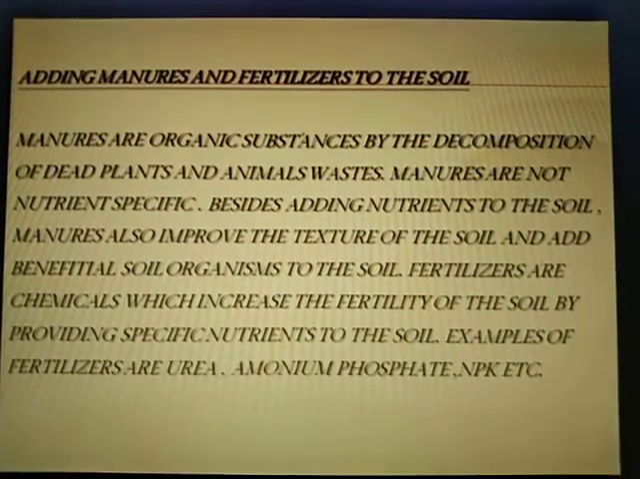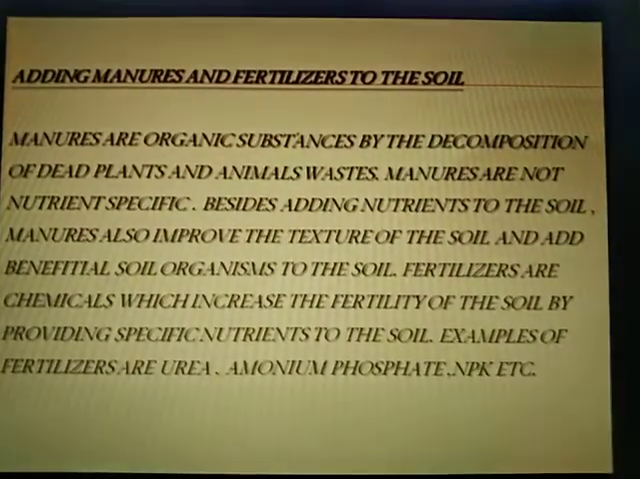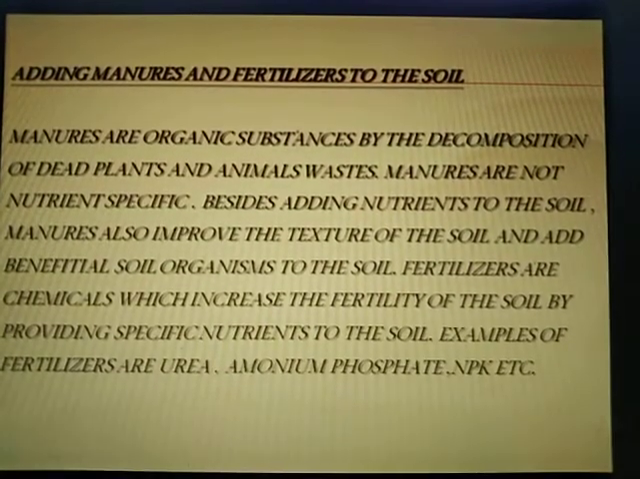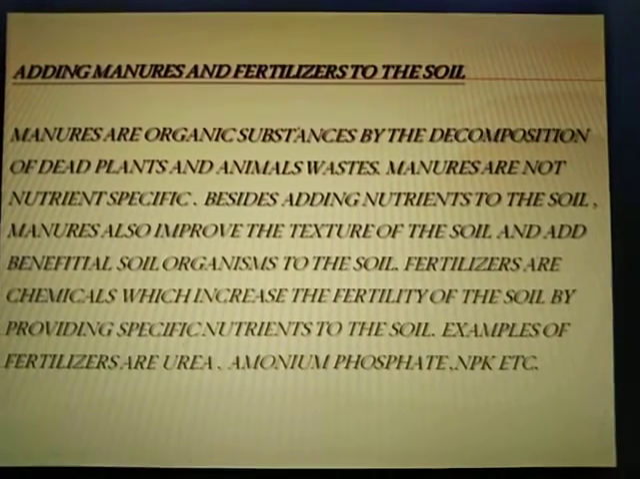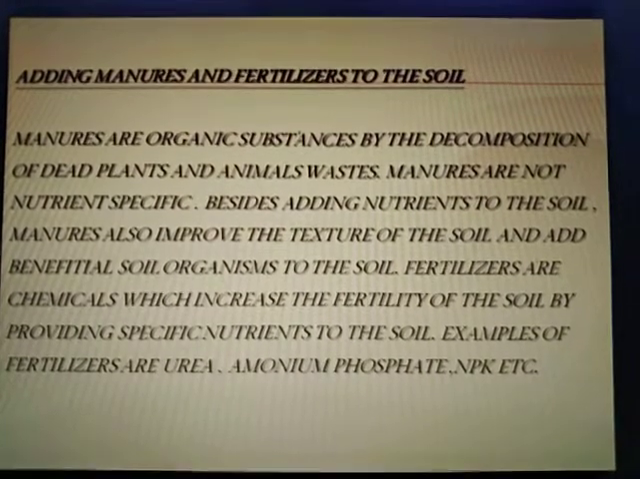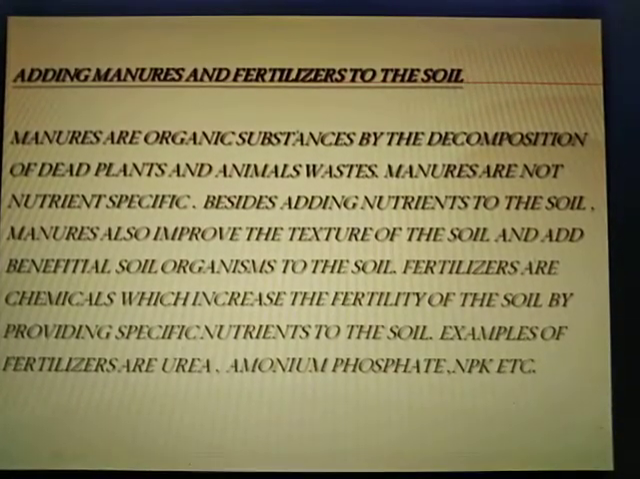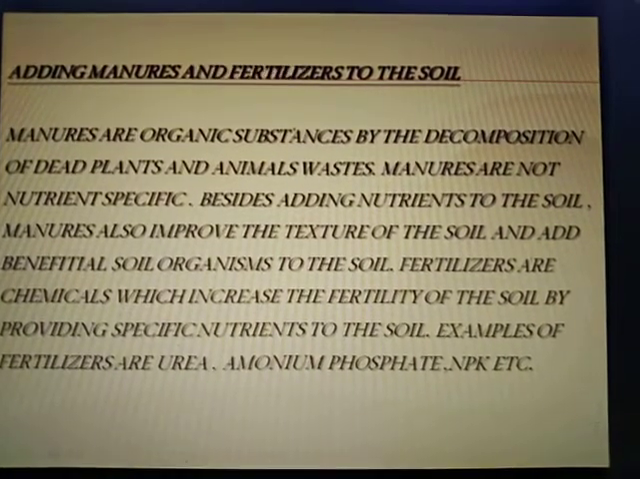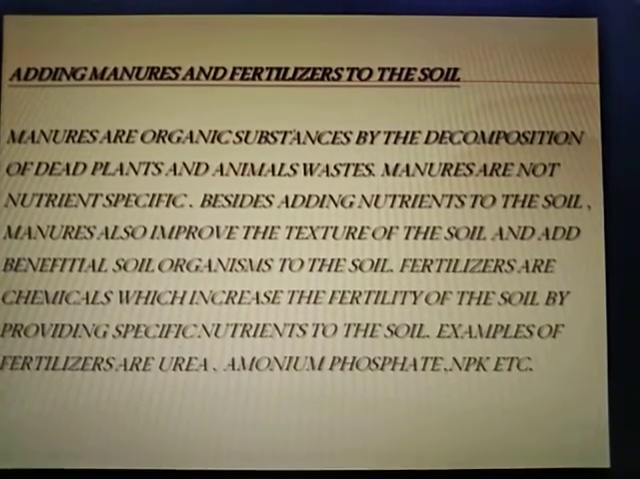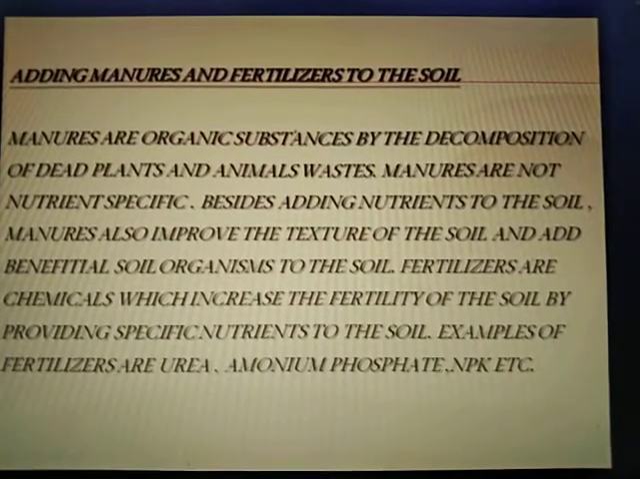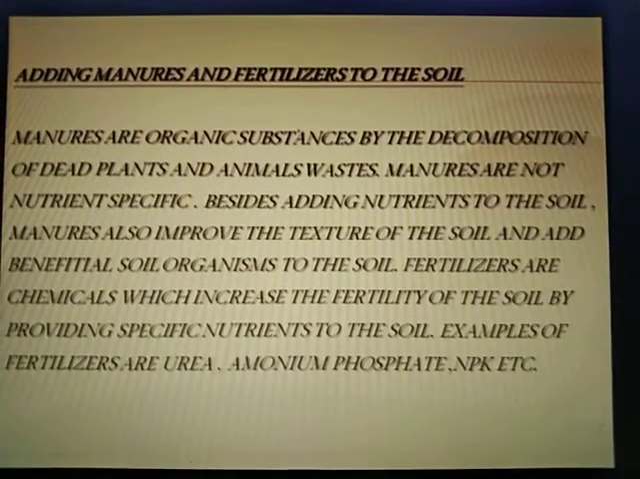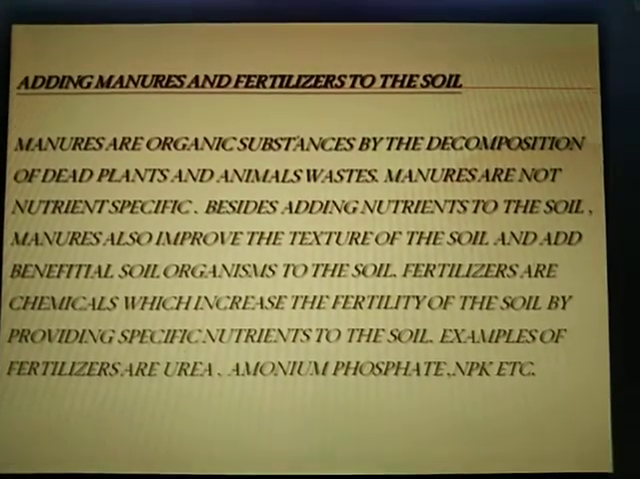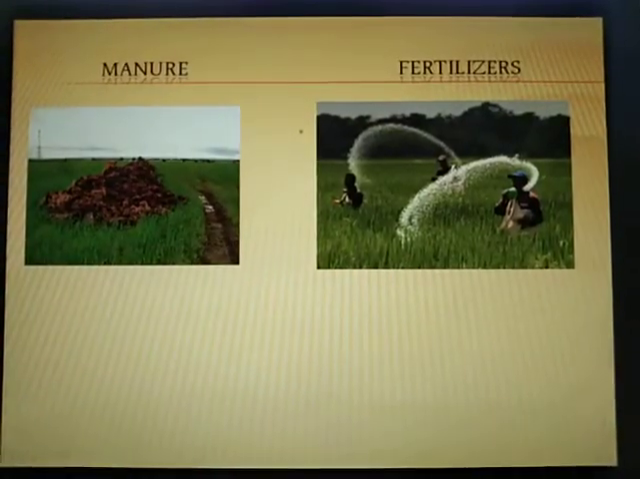Adding manures and fertilizers to the soil. Manures are organic substances formed by the decomposition of dead plants and animals' wastes. Manures are not nutrient specific. Besides adding nutrients to the soil, manures also improve the texture of the soil and add beneficial soil organisms to the soil. Fertilizers are chemicals which increase the fertility of the soil by providing specific nutrients to the soil. Example fertilizers are urea, ammonium phosphate, NPK, etc. Manure and fertilizers.